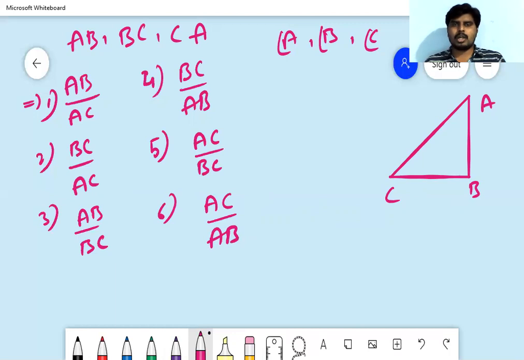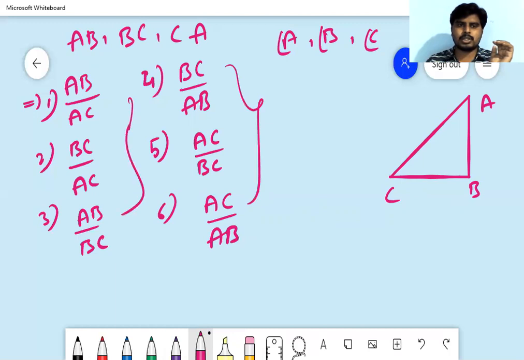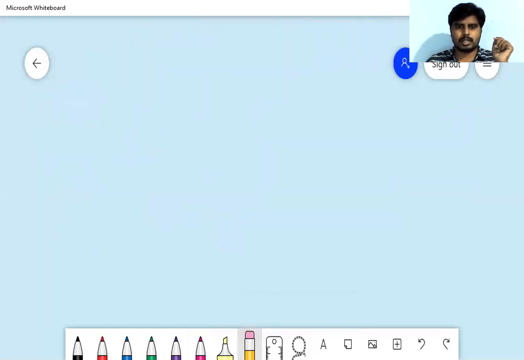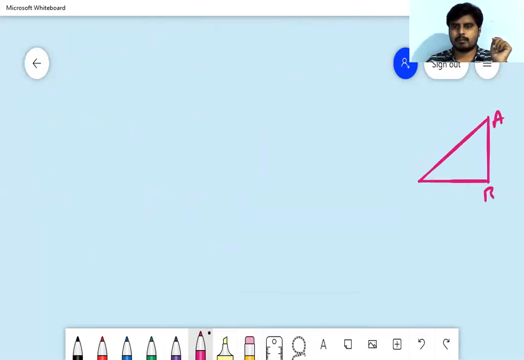Now I'm going to make a relation between these ratios and these angles. Let us take the first ratio. Take the right angle triangle again as usual, A, B, C. What is the first ratio?